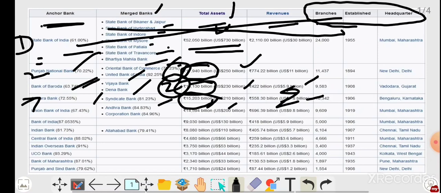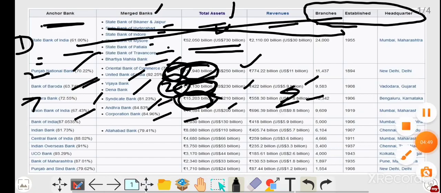No other public sector bank except SBI, Canara Bank is maintaining good share value also. See friends, Union Bank of India merged with two other banks, Andhra Bank and Corporation Bank, but it is still less than Canara Bank, BOB, and Punjab National Bank. You can give your wish. If you have any nearby branches of Union Bank of India, you can prefer it as your choice.